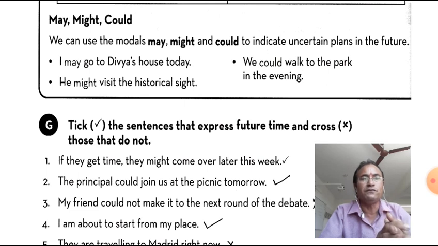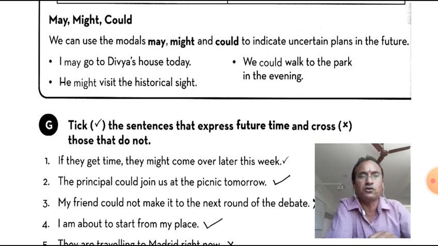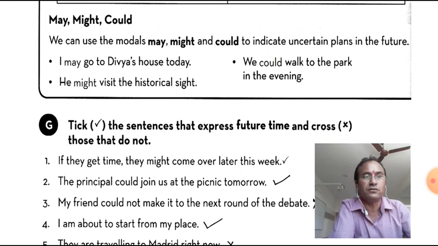I may go to Divya's house today. Possibility means I may go. And he might visit the historical site. Might, less possibility. He could walk to the park in the morning. Each and every modal auxiliary has its different task, different functions.